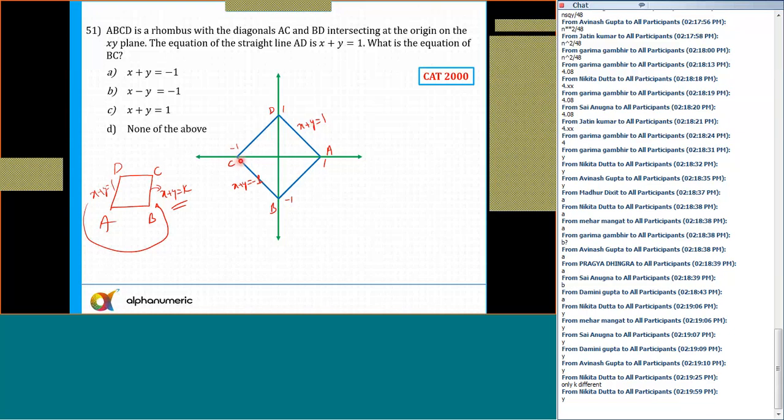So this is the equation of a line. If the x abscissa and the ordinate are minus 1 and minus 1, it is x upon minus 1 plus y upon minus 1 equal to 1. So I'll get x plus y equal to minus 1. So the answer is option A.